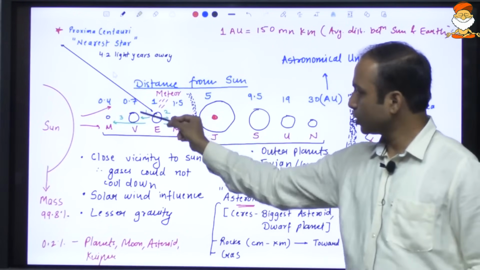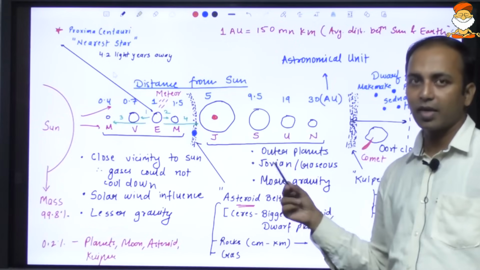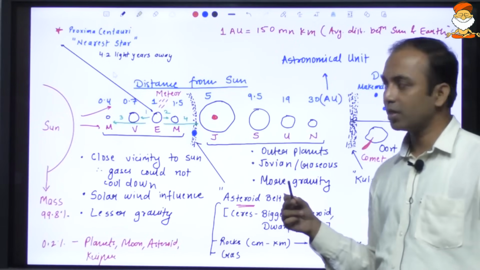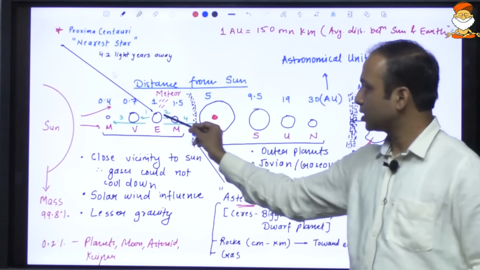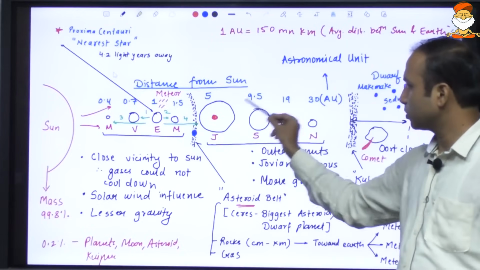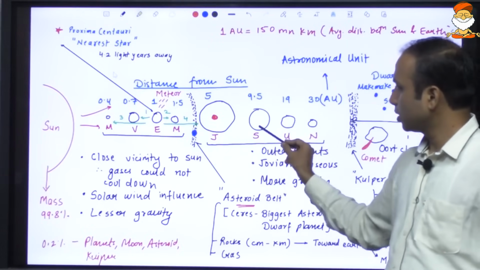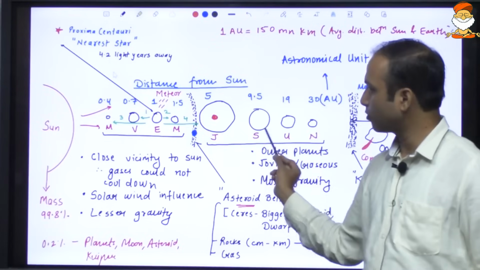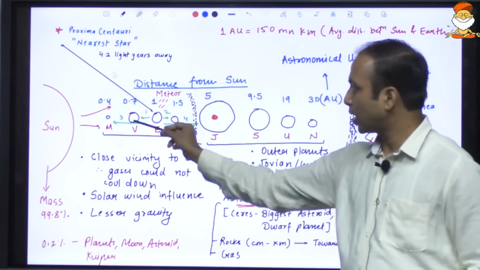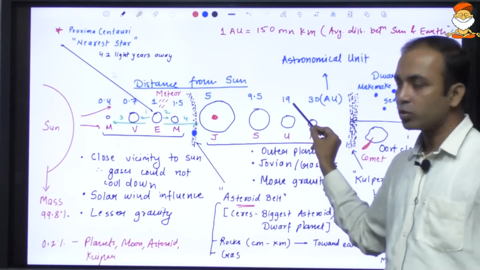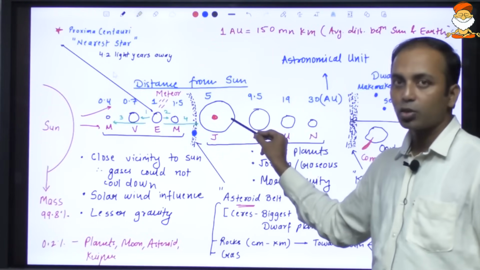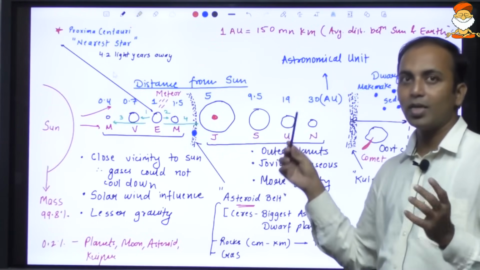Okay, also these planets have relatively lesser gravity. The gravitational influence of these planets is relatively less as compared to these planets. These planets are bigger. The reason is they are far from the sun. The solar influence could not blow away their atmosphere, and they have a very, very strong gravity. Because of that, they are holding their atmosphere.